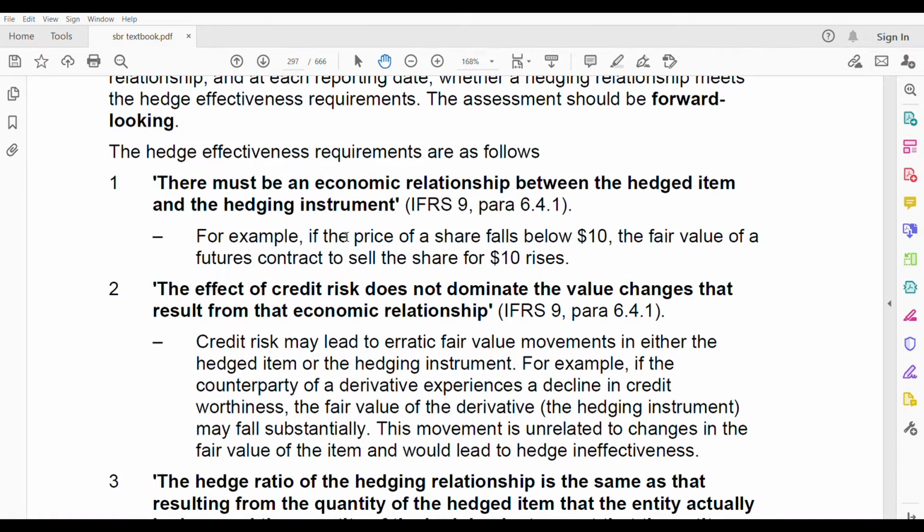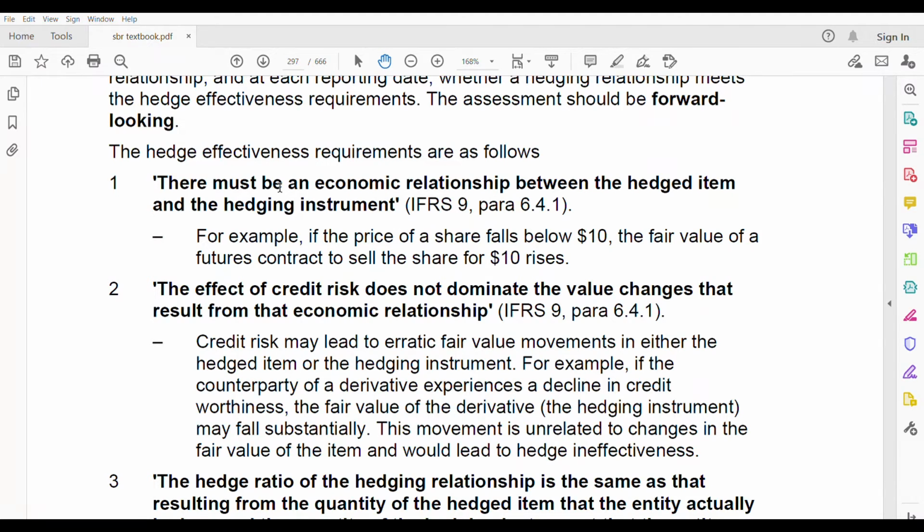In that case, you should know these 3 requirements. Otherwise you will not be able to tell whether you can use hedge accounting, because only if these 3 criteria are met can you use hedge accounting. So directly they might not ask you to list all the effectiveness requirements, but through another question you might have to use this as your supporting answer.